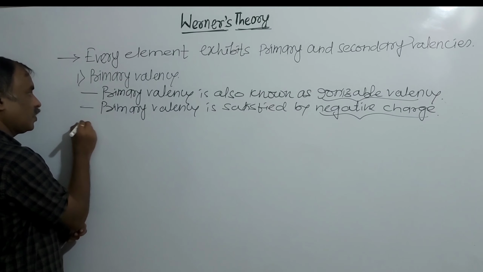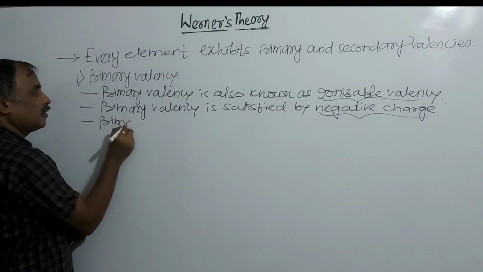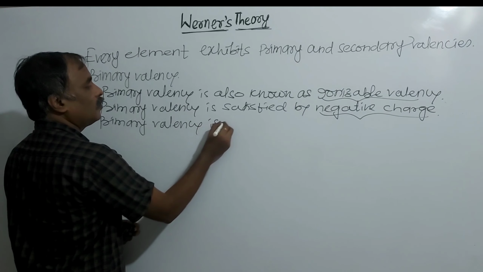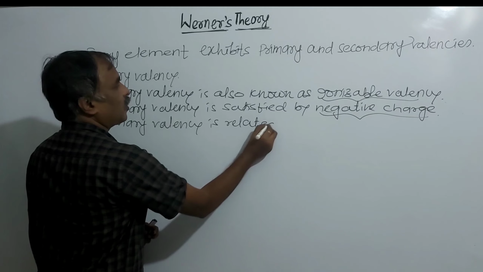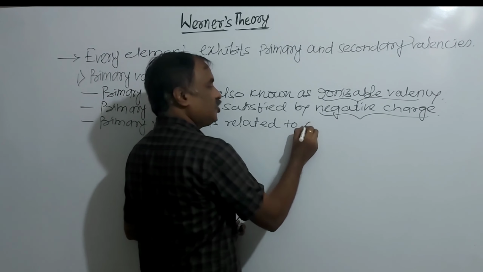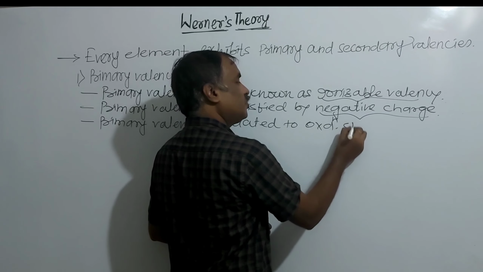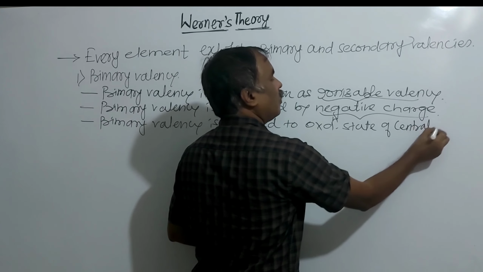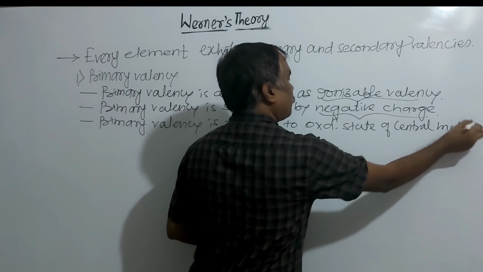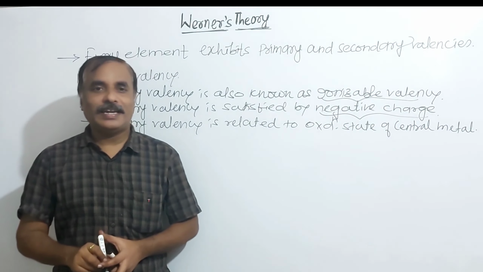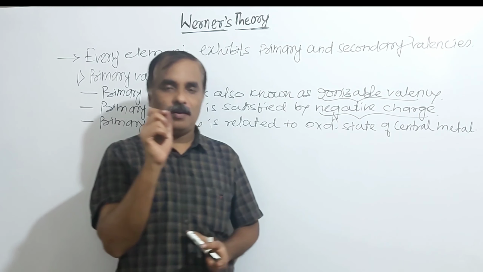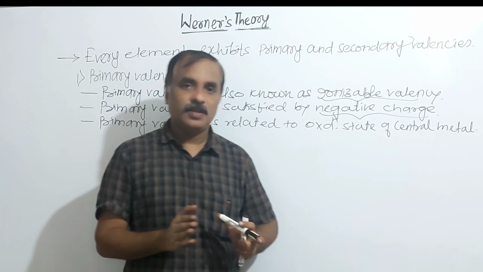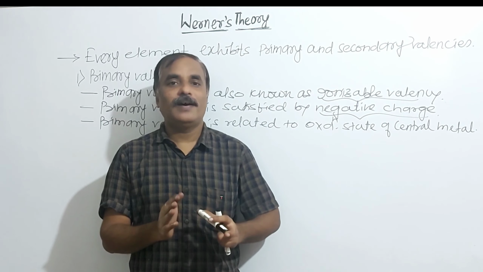Next, primary valency is related to the oxidation number, that is, the oxidation state of the central metal. By using primary valency, we can calculate the oxidation state of the central metal in that complex. It is characterized by negative charge. It is also known as ionizable valency.